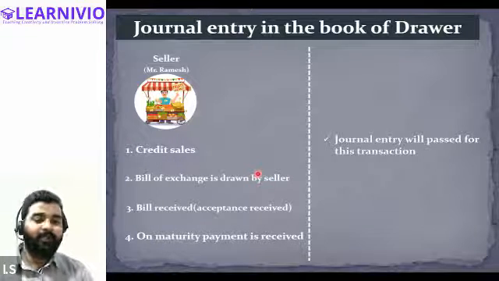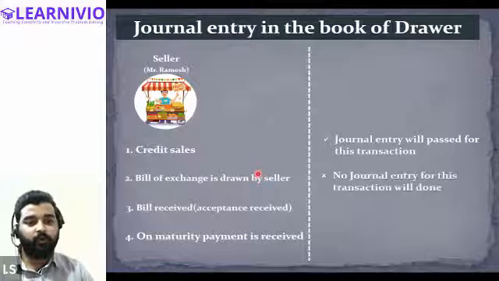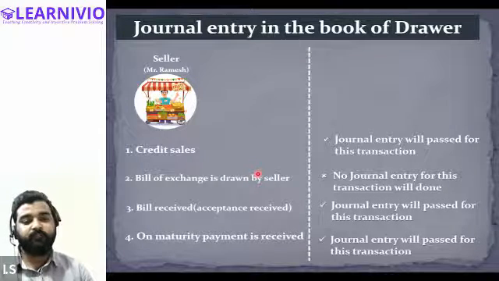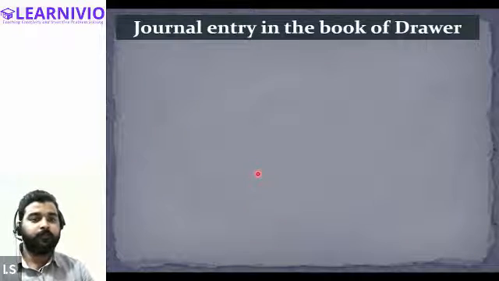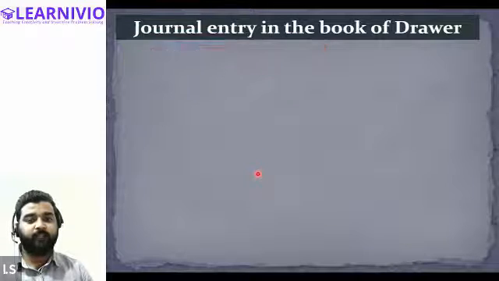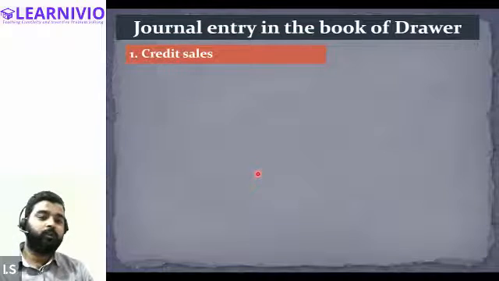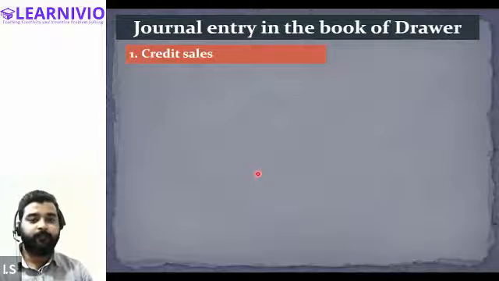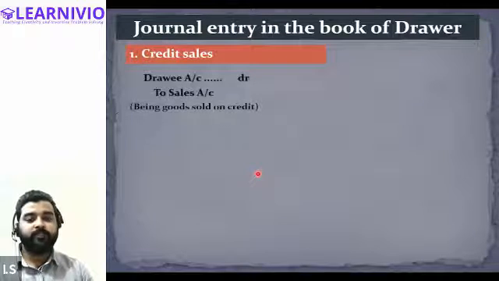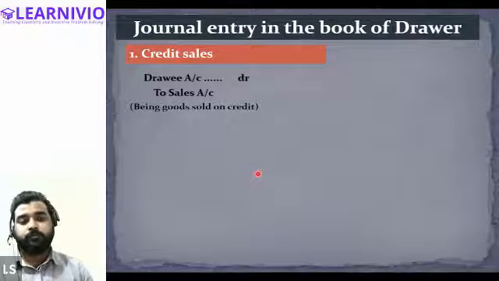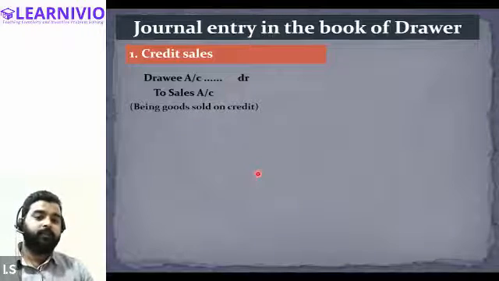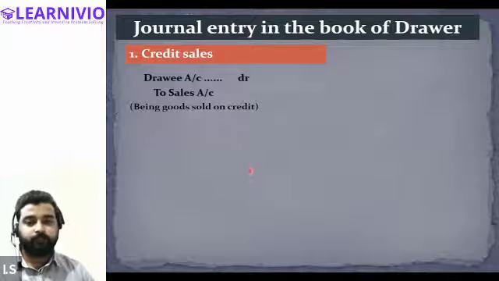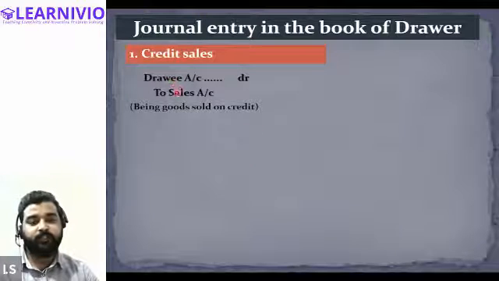So in order to enter the credit sale in the books of the drawer, we will be journalizing the transaction. We will write: drawee's account debit to sales account. This means being goods sold on credit. So this is the journal entry for the credit sale.